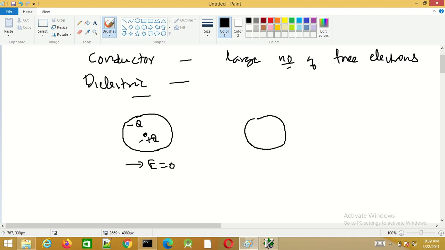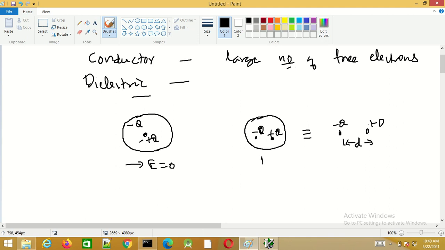to this dielectric, there will be a relative shift between the center of the electron cloud and the positive charge. This can be thought of as two point charges, minus q and plus q, separated by a small distance.